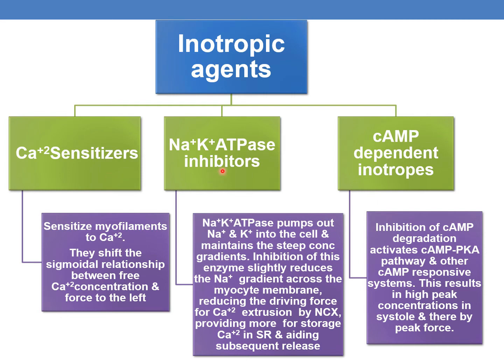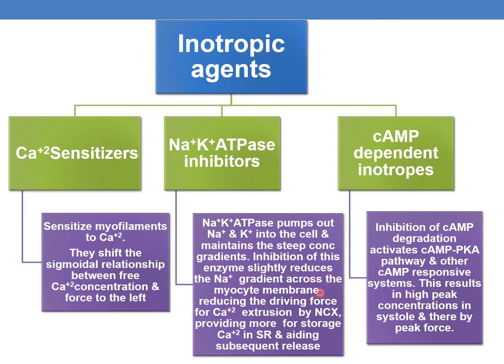And we all know that sodium potassium ATPase inhibitors, the famous cardiac glycosides, come under this category. This sodium potassium ATPase enzyme pumps sodium out of the cell and potassium into the cell, and maintains the steep concentration gradients of sodium and potassium across the plasma membrane. And the inhibition of this enzyme slightly reduces the sodium gradient across the myocyte membrane.